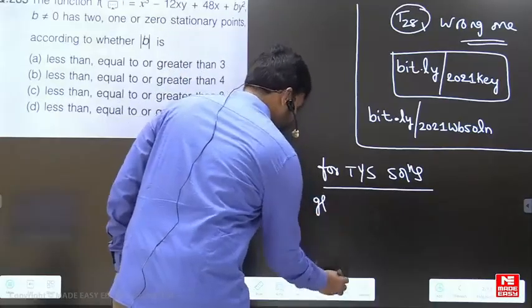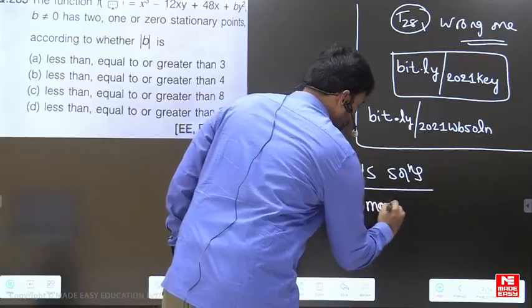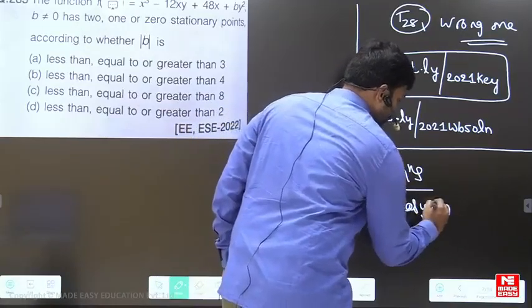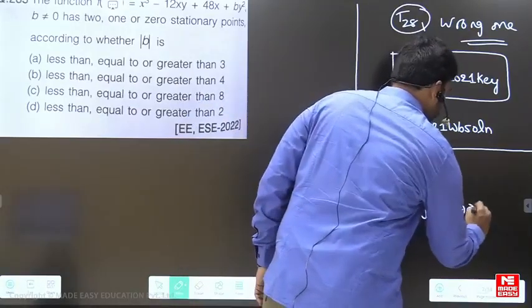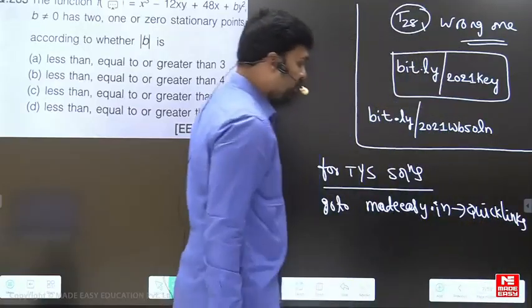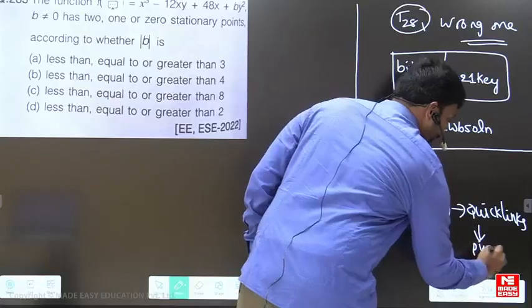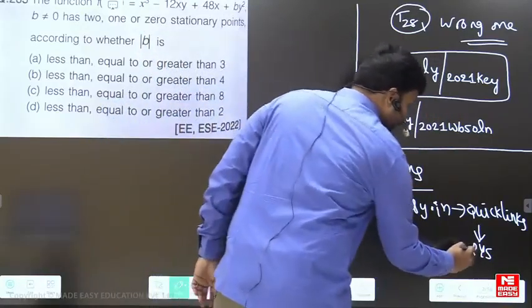go to madeeasy.in, then go to quick links, and then go to PYS, practice yourself solutions. Okay, PYS.